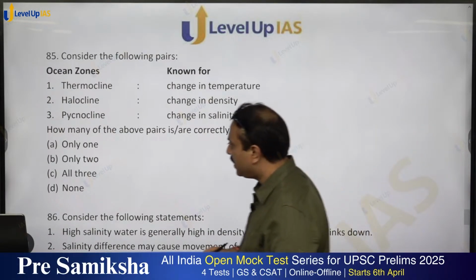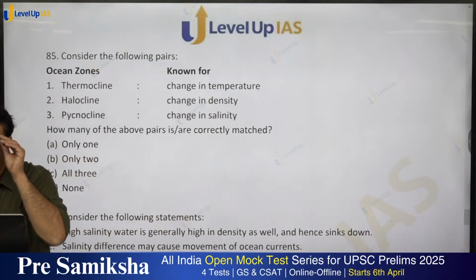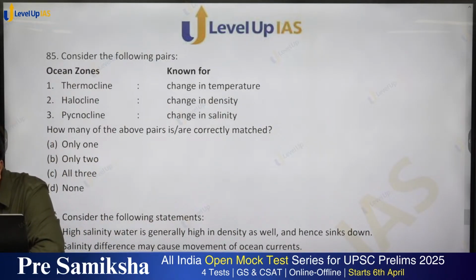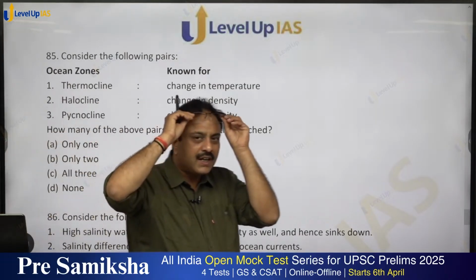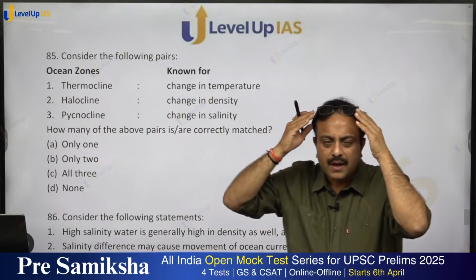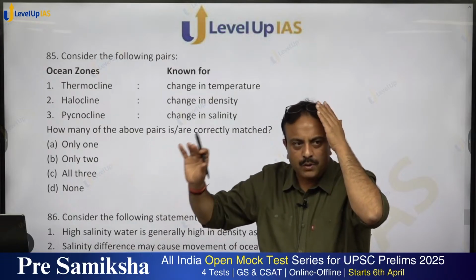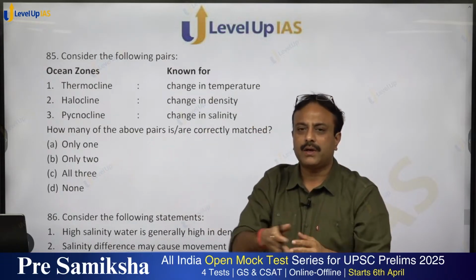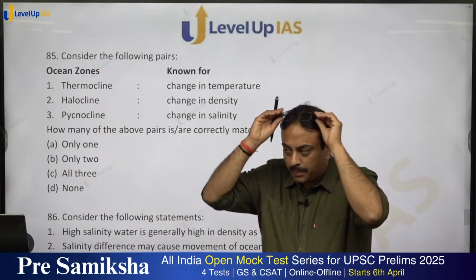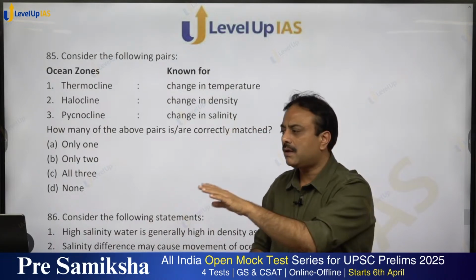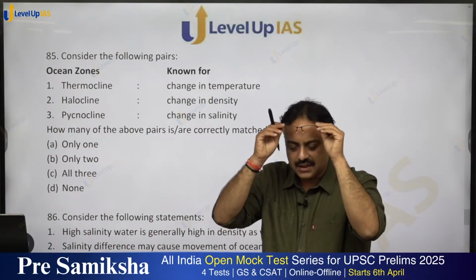Consider the following pairs. On one side you are having oceanic zones, and on the other side catabatic, anabatic. Someone has written Apurv Srivastav. What are you trying to ask? Catabatic or anabatic? I am not getting the question. Please specify the complete question, because it may be happening that I am speaking something and then you are writing something. When I am able to see that, by that time 1 or 2 or 3 minutes have elapsed. So please write complete sentences, complete questions on this online text, whatever you are writing.